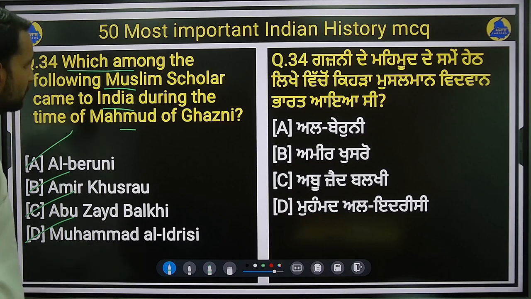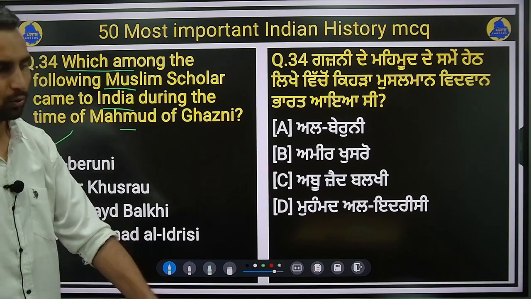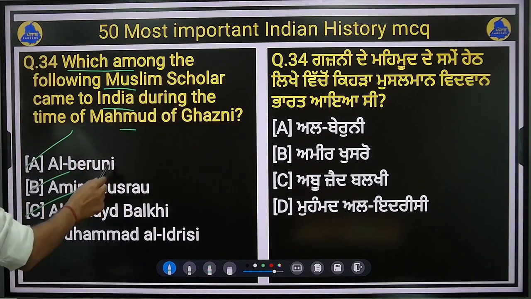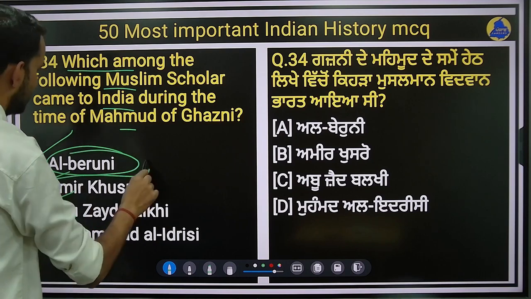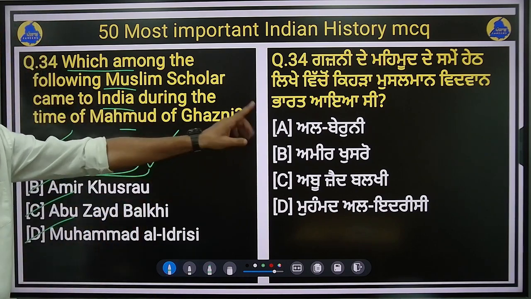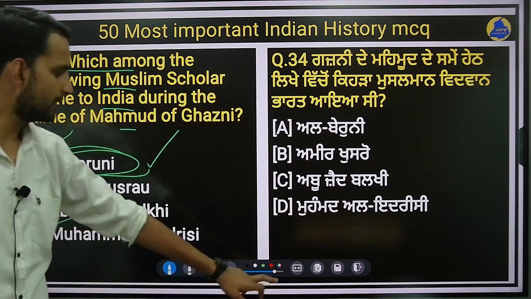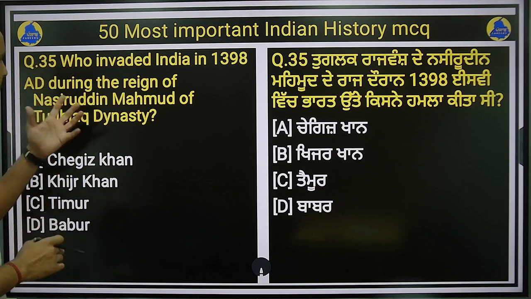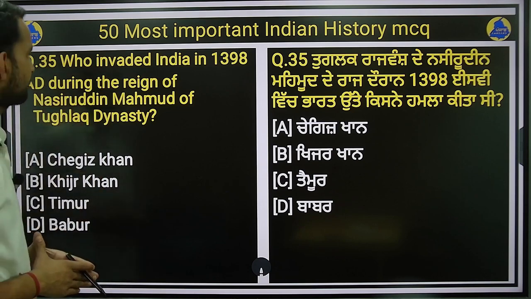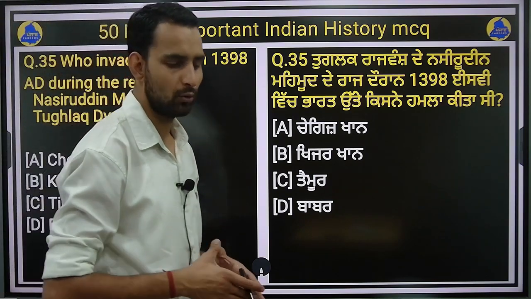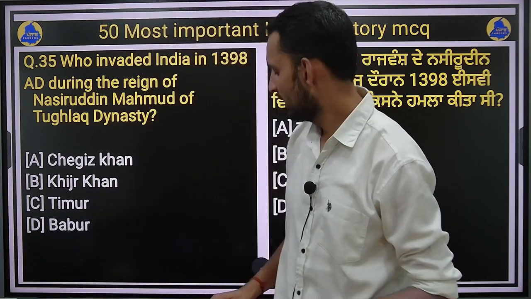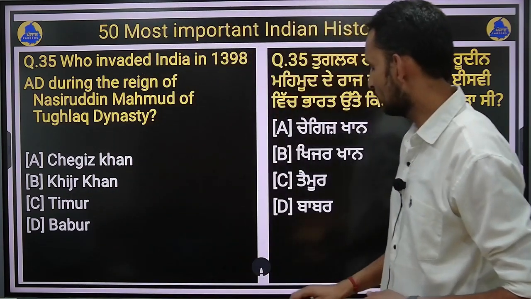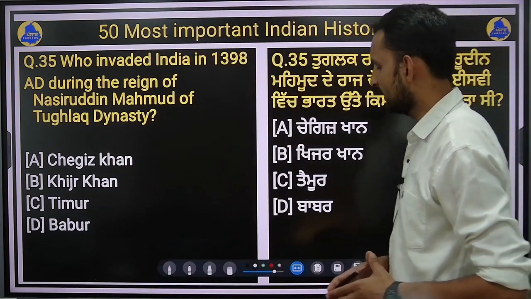So the Muslim scholar who came to India, remained in the court of Mahmud of Ghazni also, he was Al-Biruni. Very important. Option A here will be the right answer. Al-Biruni is the right answer. Next is question number 35. Who invaded India in 1398 AD during the reign of Nasiruddin Muhammad of the Tughlaq dynasty? So Nasiruddin Muhammad was the ruler of Tughlaq dynasty at that time in 1398.